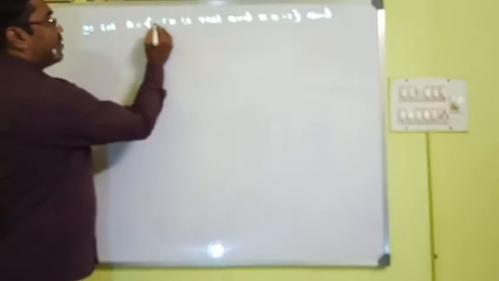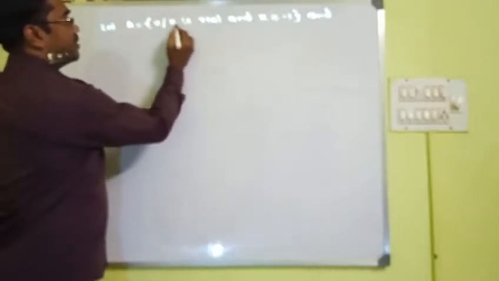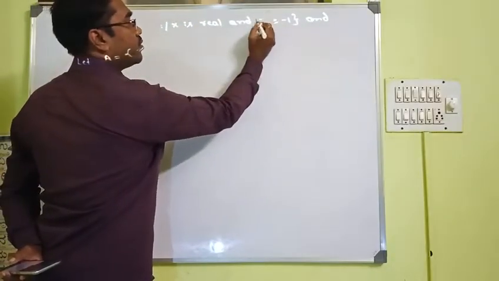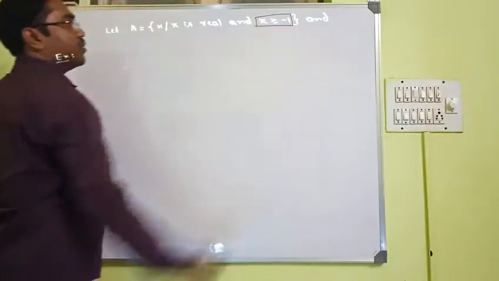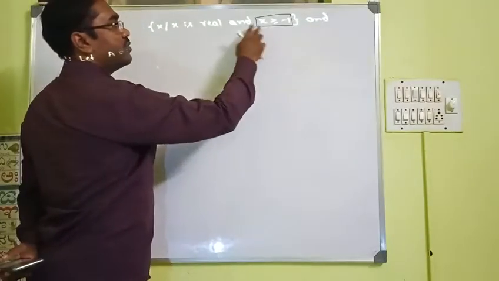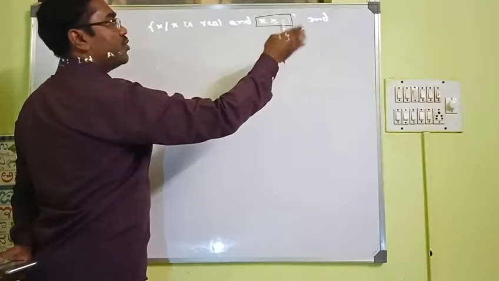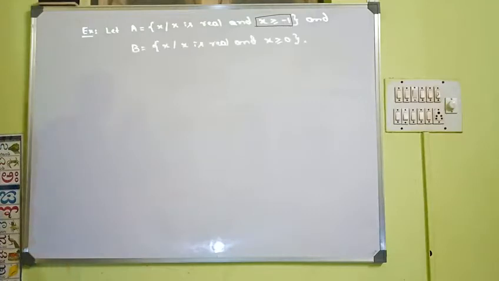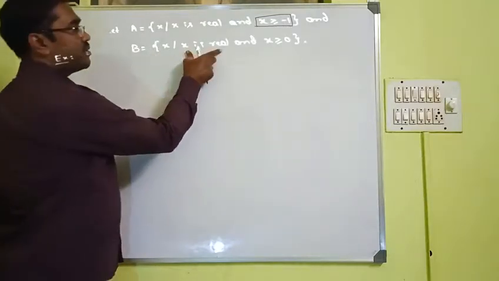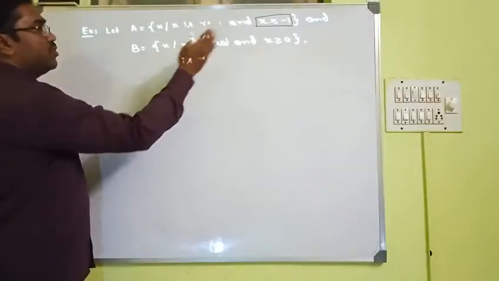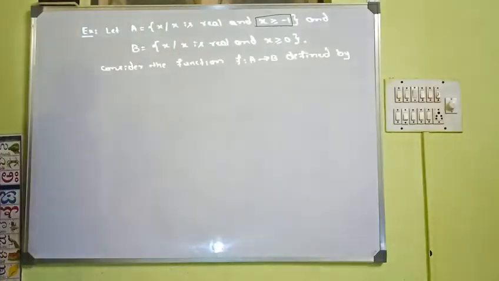Let us take one example. Let A be the set of all real numbers x such that x is real and x is greater than or equal to -1. Such real numbers we have taken. The set of all real numbers which are greater than or equal to -1 we have taken in the set A, and B is the set of all real numbers which are greater than or equal to 0. Such real numbers we have taken in B.